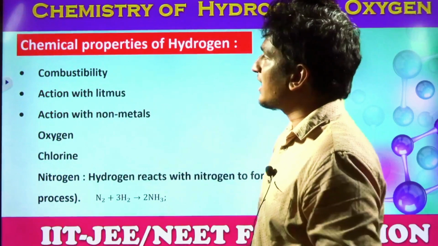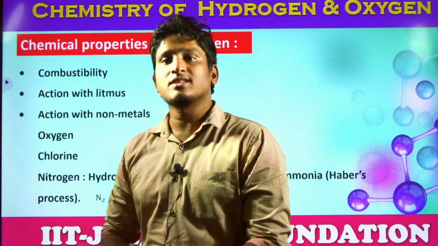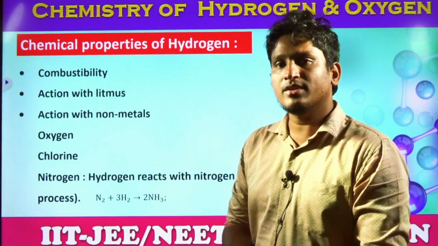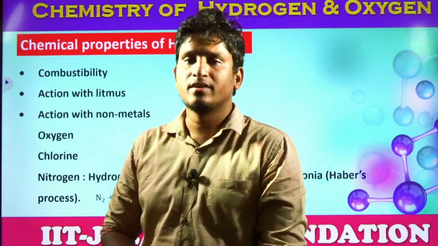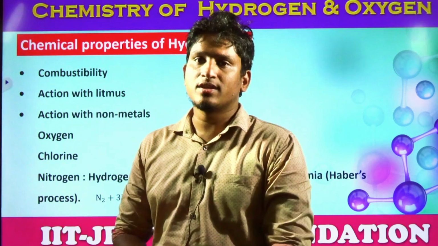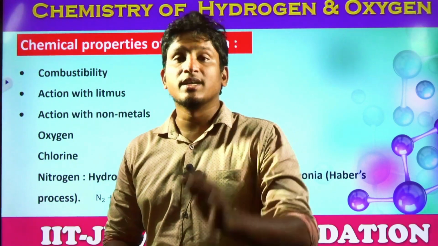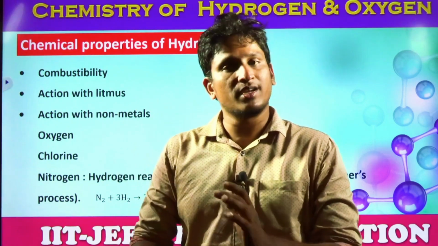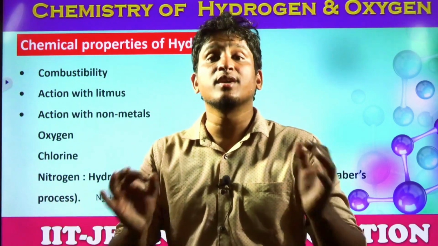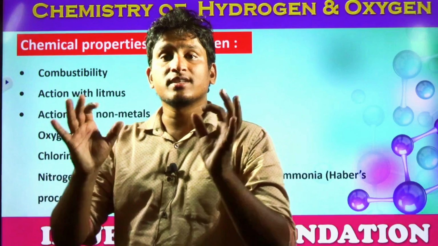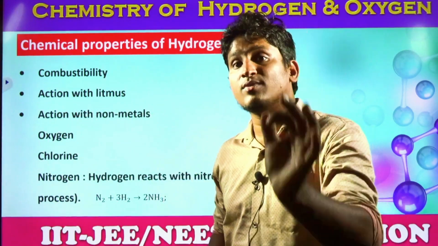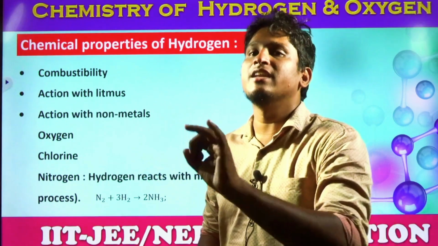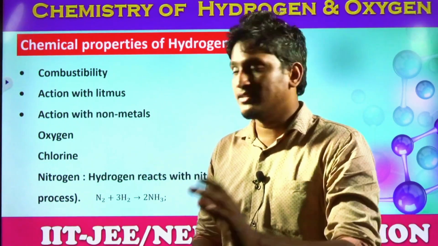Next, chemical properties of hydrogen. Chemical property means how does it react with other elements? First, combustibility. What is combustion reaction? Burning reaction is called combustion. So when we try to burn hydrogen, students, what do we get? For example, if you are burning carbon, what will you get? Carbon dioxide. If you are burning hydrogen, what will you get? Hydrogen oxide, which is nothing but water. Burning hydrogen gets water, students. That's why hydrogen is one of the cleaner fuels. But unfortunately, hydrogen is very scarcely available on our planet Earth's surface and atmosphere.